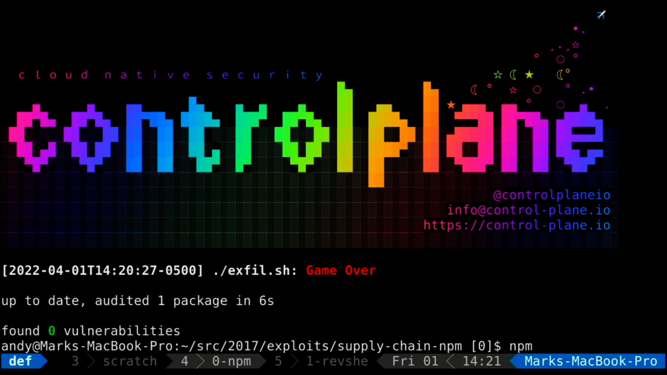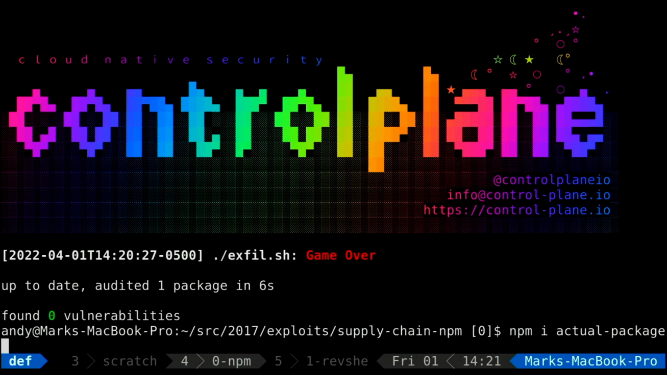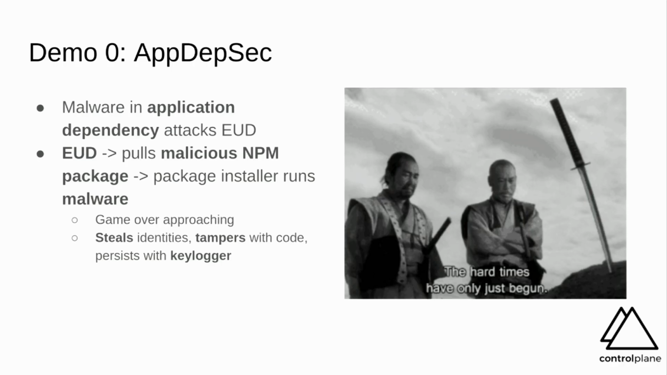NPM are now much better at checking what is being installed, what is being uploaded. But if I was to do an npm install and this was an actual package, let's say, which it is not, then this would just get people. It's a watering hole attack because people expect NPM to be safe, but actually it is definitely not in this case. Okay, so what does that mean for us?